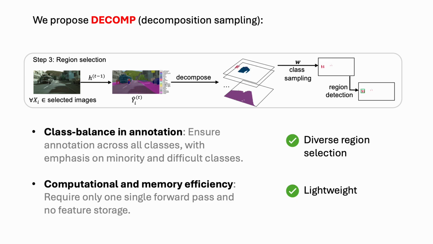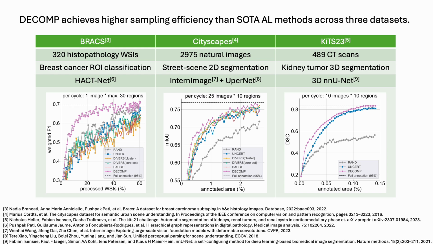We evaluated our method, decomposition sampling, across three datasets from different domains, including histopathology, street scene, and CT scans. We can see that our method consistently achieves higher sampling efficiency than state-of-the-art methods by achieving higher model performance given a certain annotation budget. Our method significantly reduces the annotation requirements to a very small ratio to achieve 95% of the full annotation performance, which is denoted by the dashed lines.